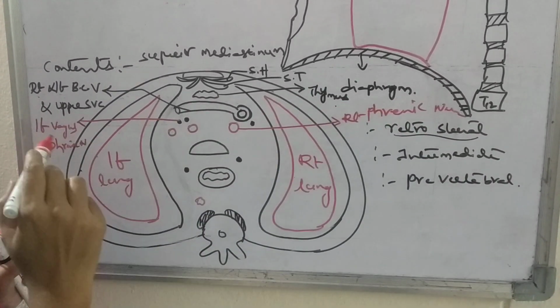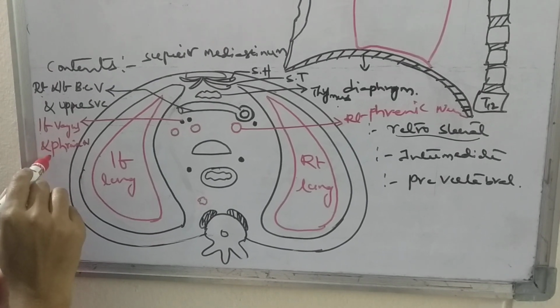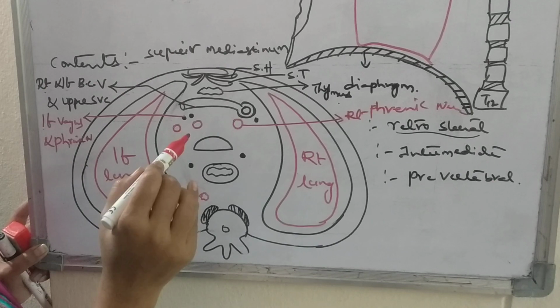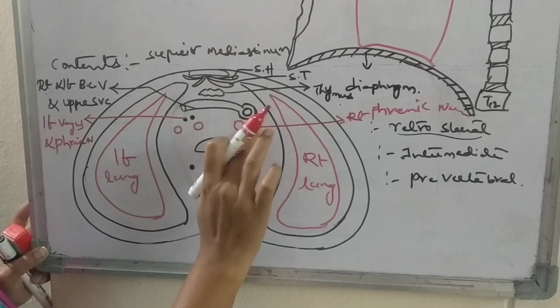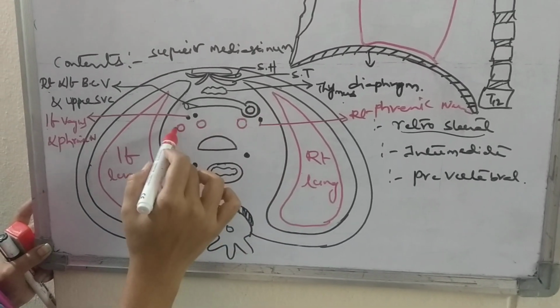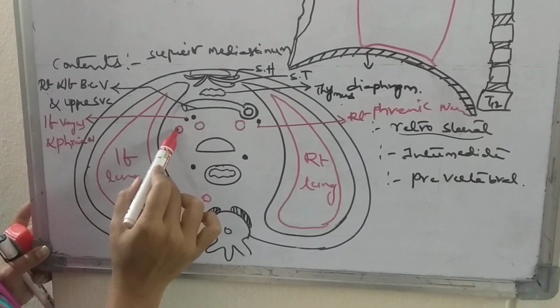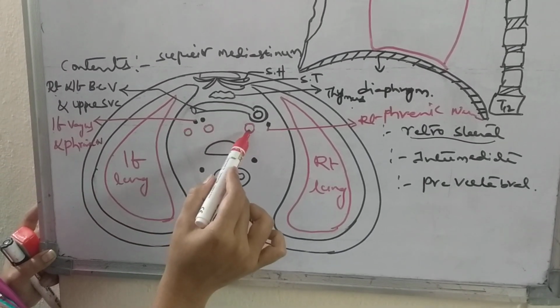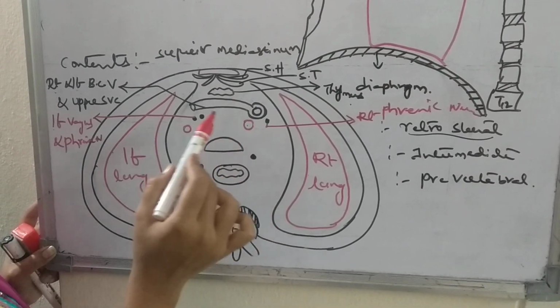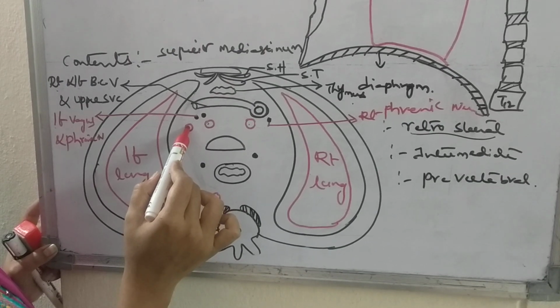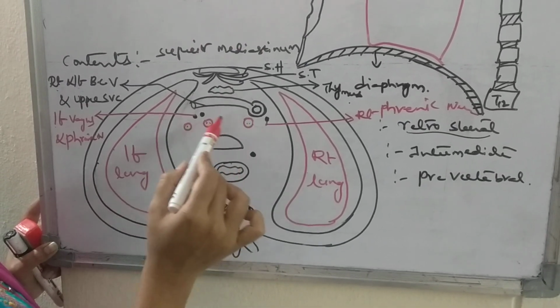Right phrenic nerve along with the left vagus and the left phrenic nerve, and the arch of aorta and the three branches of the arch of aorta. What are they? The right brachiocephalic trunk, left common carotid and left subclavian arteries. These are the three branches of the arch of aorta.